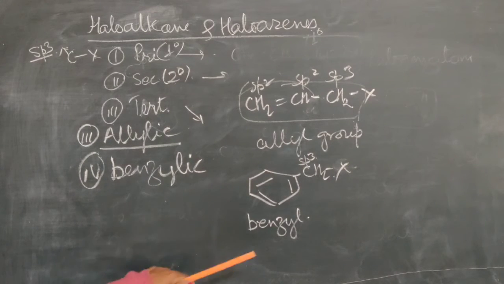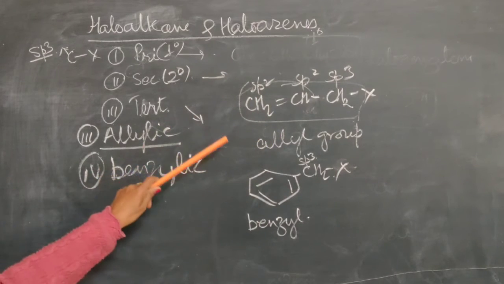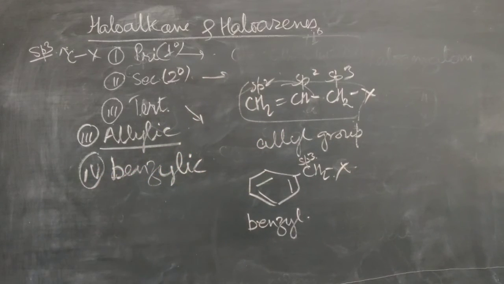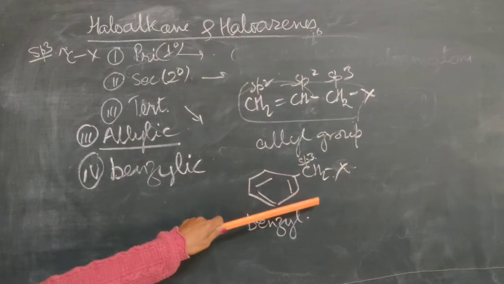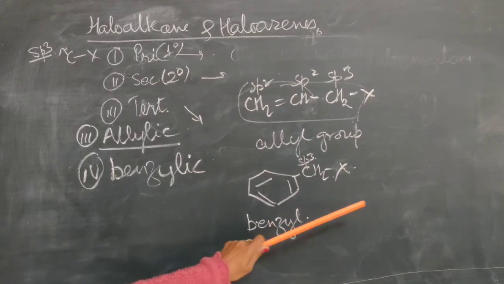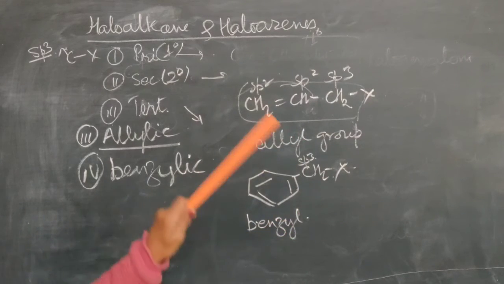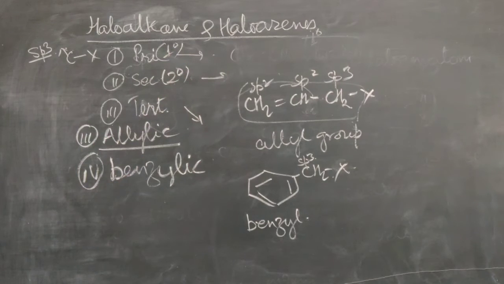So in all these, the primary, secondary, tertiary, allyl and benzyl, the carbon atom is an sp3 hybridized carbon atom. From this carbon atom, the hydrogen is replaced by the halogen, so they are called alkyl halides. So these are the groups which are possible when the carbon atom is sp3 hybridized.